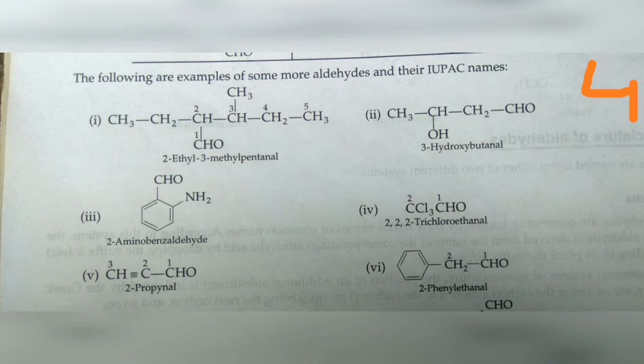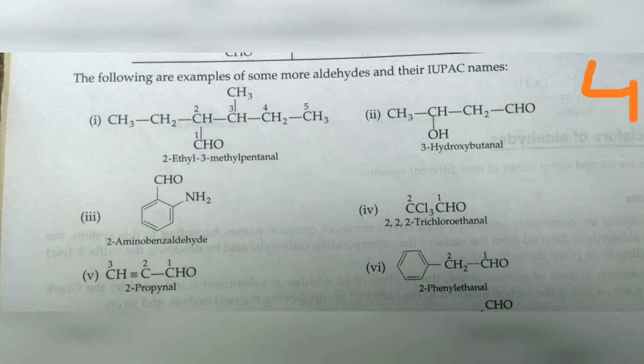IUPAC says you have to take the longest chain. If we prefer CHO, it is carbon number 1; priority should be given to the aldehyde. That is how we name and number the 5-carbon chain. The third carbon contains the methyl group and the second carbon contains the ethyl group. So 2-ethyl, 3-methylpentanal. E comes first and then M, so that is how you write the sequence.